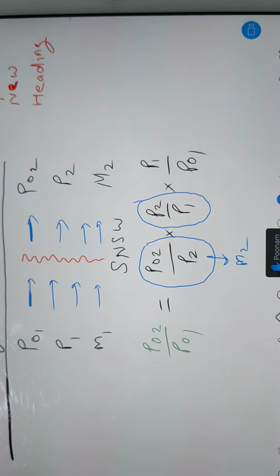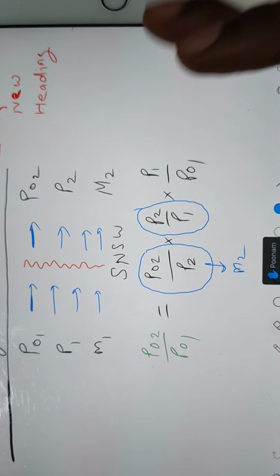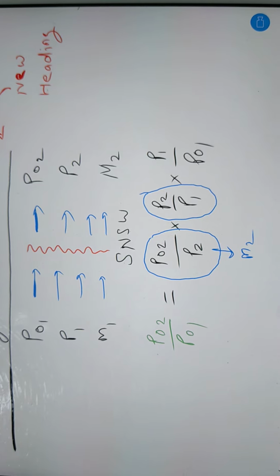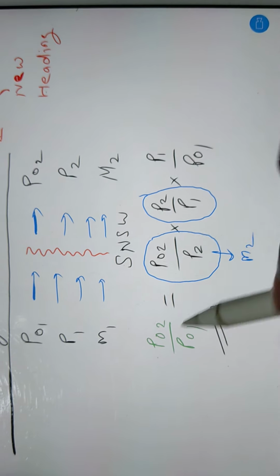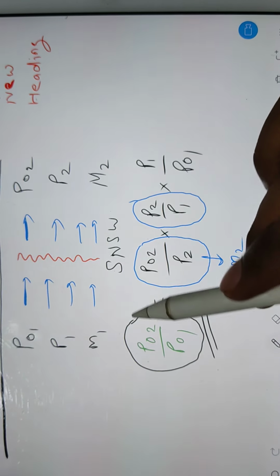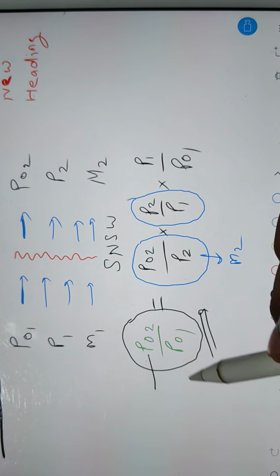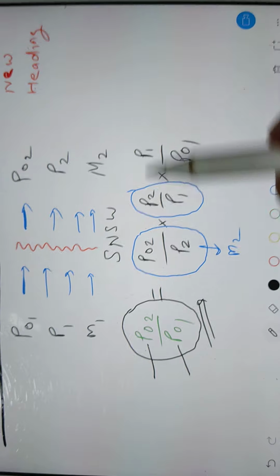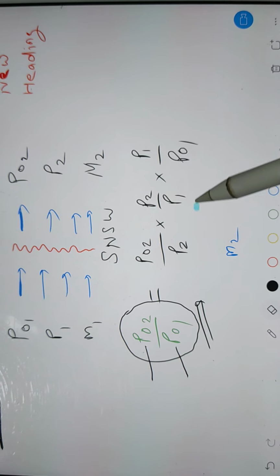Yes. Now see, what is cascading? Cascading is a tool, right? What kind of tool? I have explained by using one example here. Suppose you have P02 by P01. This is total pressure downstream by total pressure upstream, correct? That I can split as this.